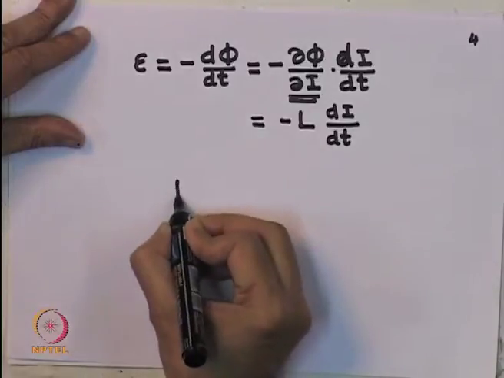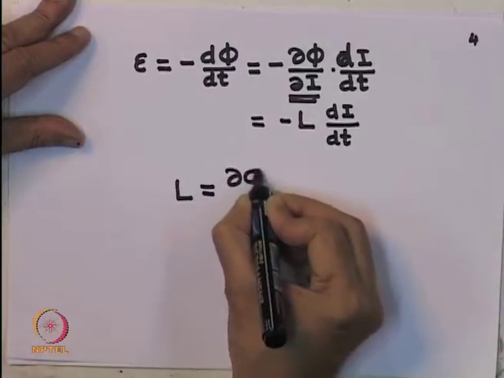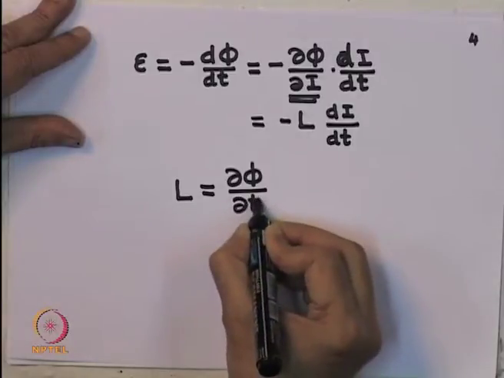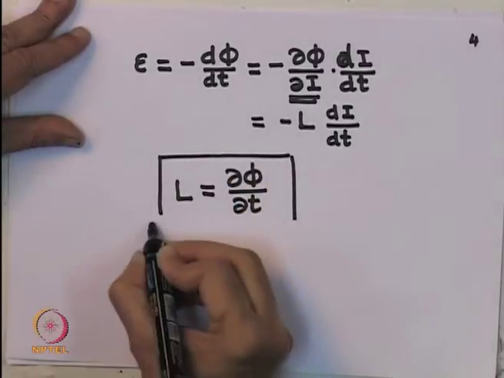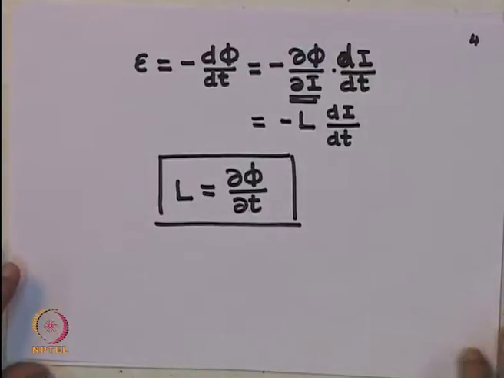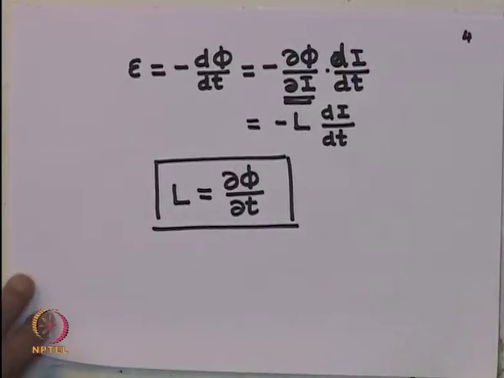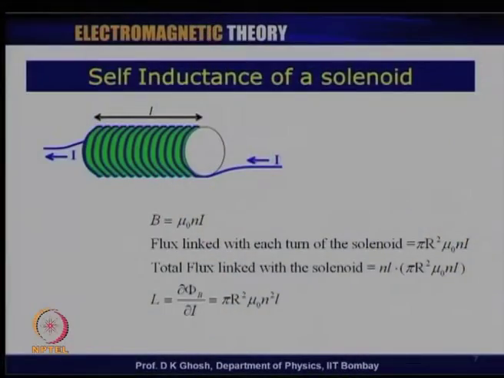So, therefore, the definition of self inductance is d phi by dt, where phi stands for changing flux in a given circuit. So, we have talked about what is self inductance and what is mutual inductance. But let me first calculate, just as an illustrative example, some simple cases of self and mutual inductance. Here in this picture you find that there is a current through a solenoid, and this current is going to be changed.